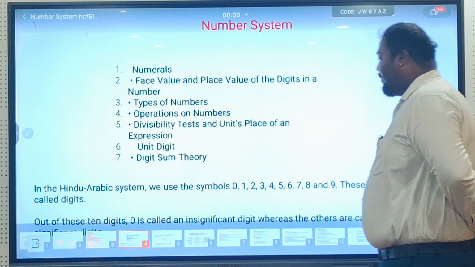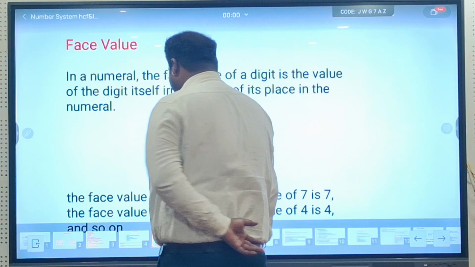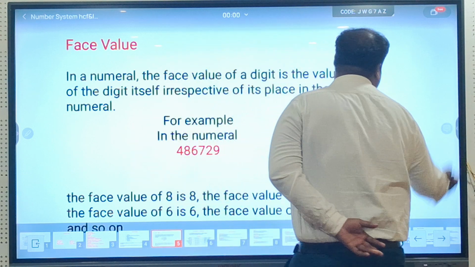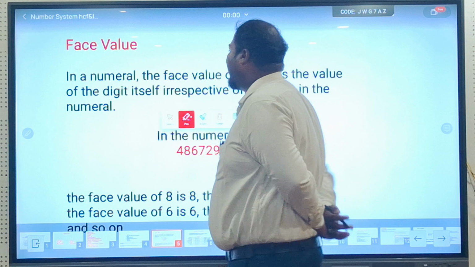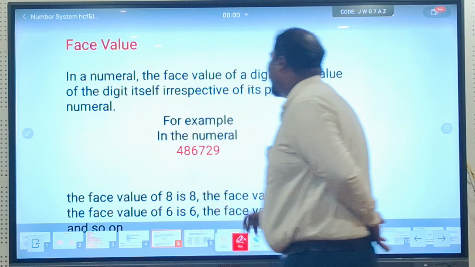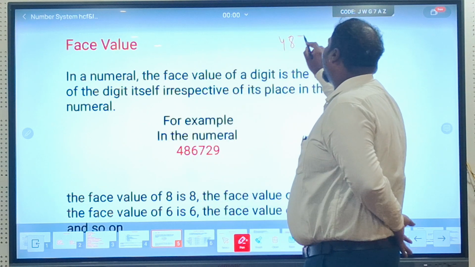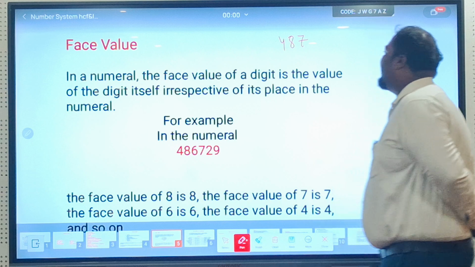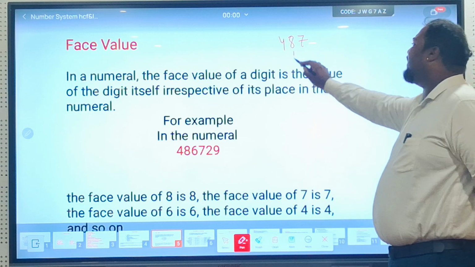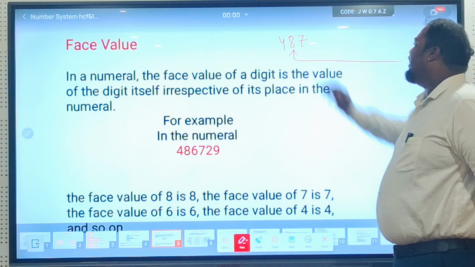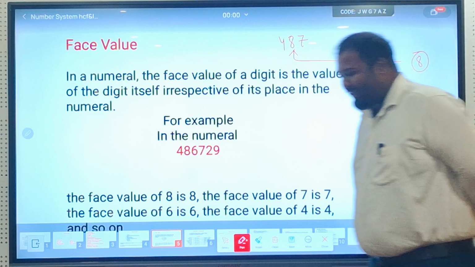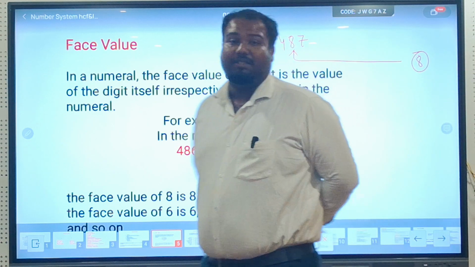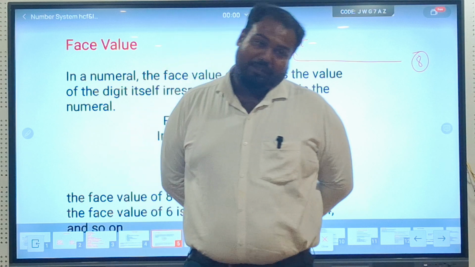So now we will see what is face value. What is exactly face value? See, for example, if I say 487, in this 487, if I ask you what is the face value of this number 8, you will say, sir, 8 is the face value of 8. That means the number itself is the face value of that number.